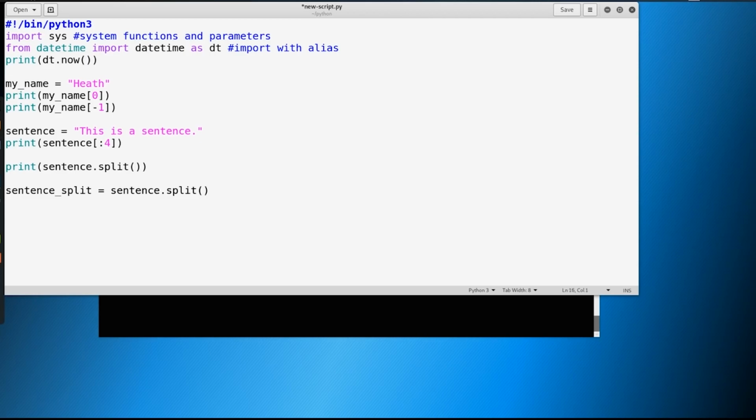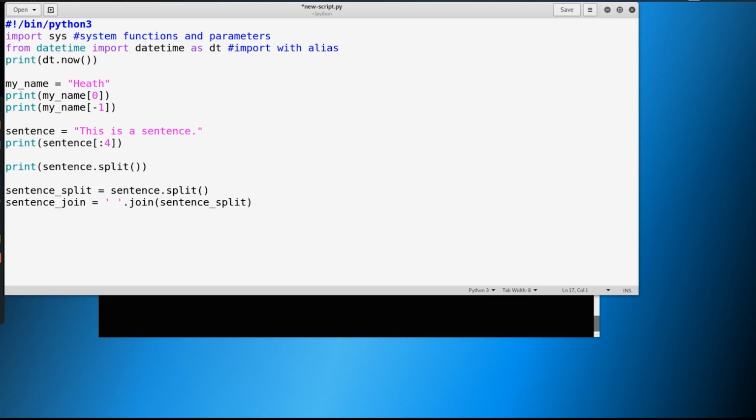Now we could also join a sentence. So let's make a new variable and we'll call it sentence_join. And here we can just say, based on a delimiter, I want you to put a space in between everything here. So every time you see a word in this sentence_split, go ahead and join those with a space.